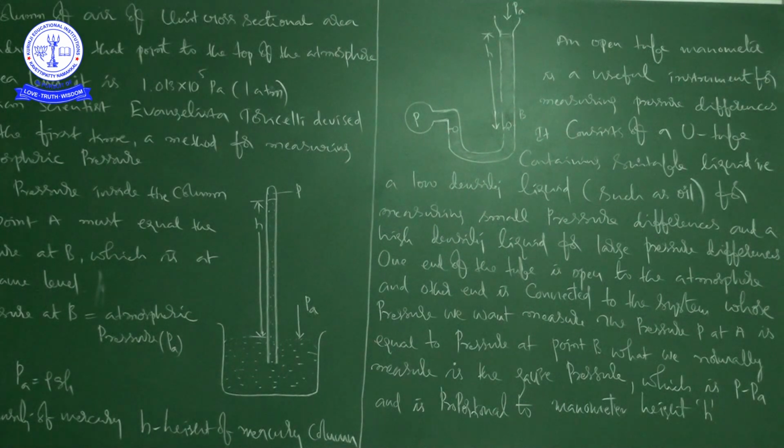And when you compare the density of water to the density of mercury, it is very high. And mercury itself has some special properties. Just now I told you, it is a shiny liquid and it doesn't stick to the walls of the container. So because of these advantages, we are replacing water with mercury. Even you can take alcohol also. Whatever fluid you want, you can use in the case of barometer and manometer. But the problem is, we have to see the cost point of view and the comfort point of view while measuring, etc.